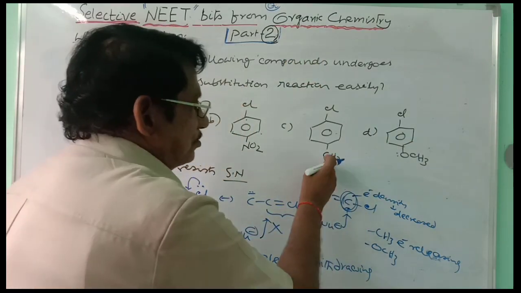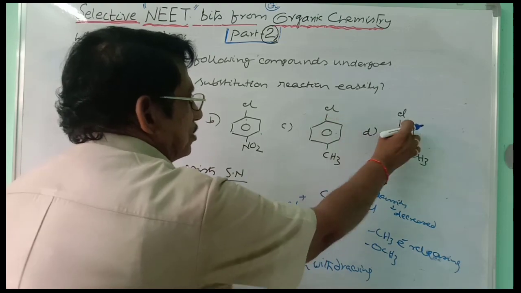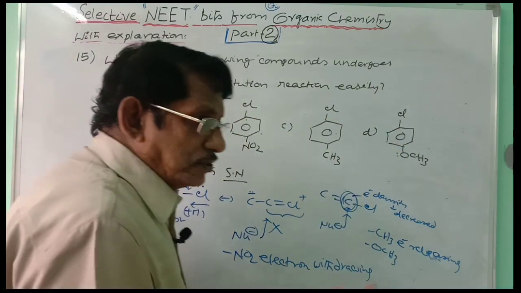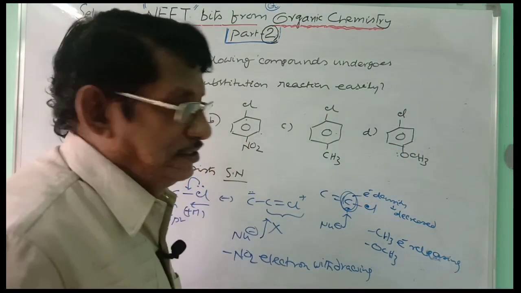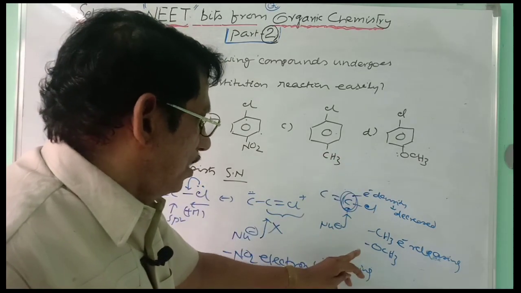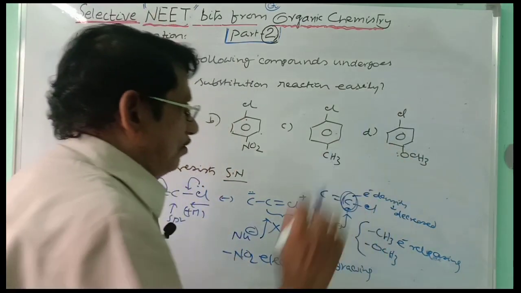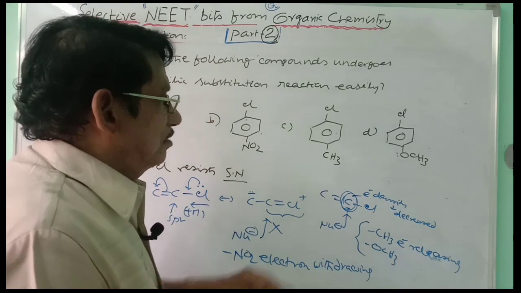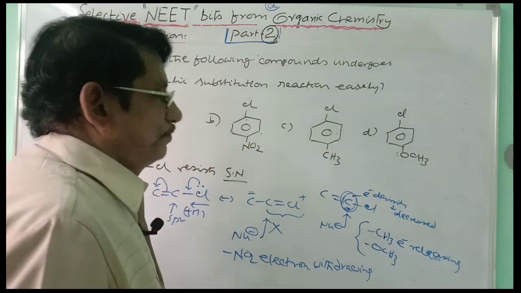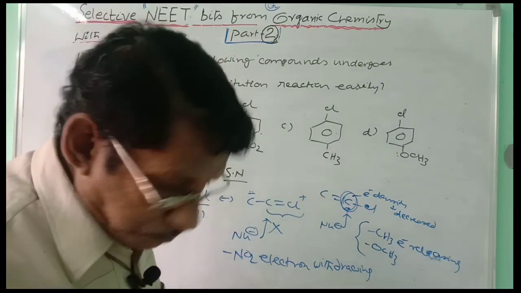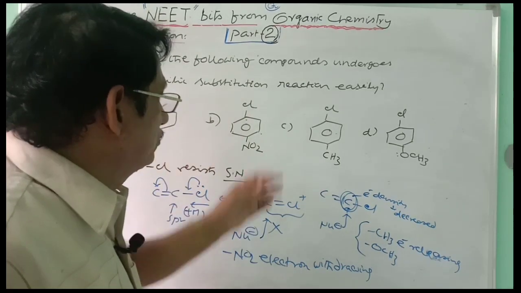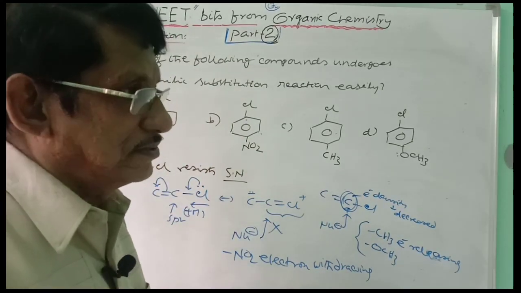And that is why these two groups increase the electron density at these two carbons. Nucleophilic attack becomes very difficult in these two cases because these two are electron releasing, and so nucleophilic attack becomes more difficult than chlorobenzene also. But here the nitro group is electron withdrawing, it facilitates nucleophilic substitution more easily.